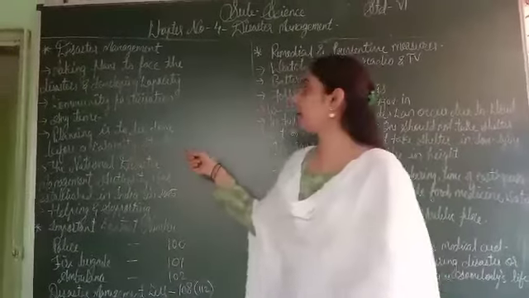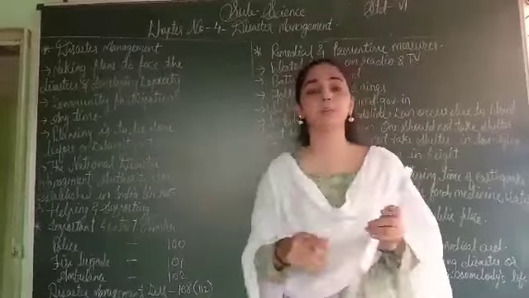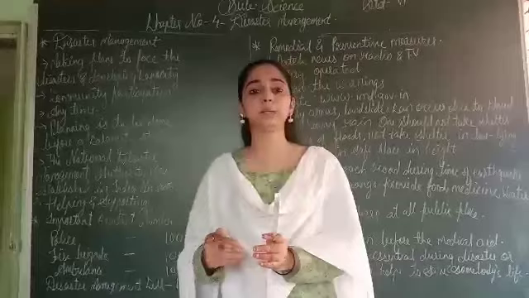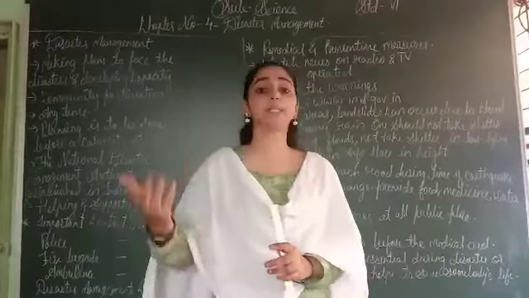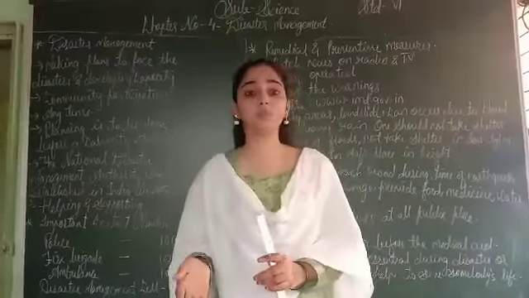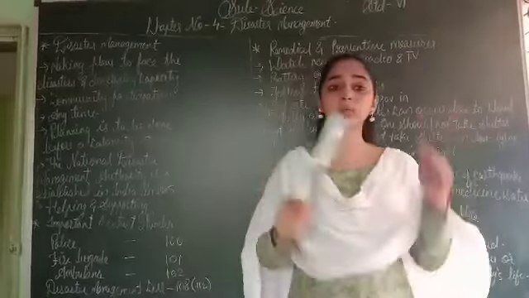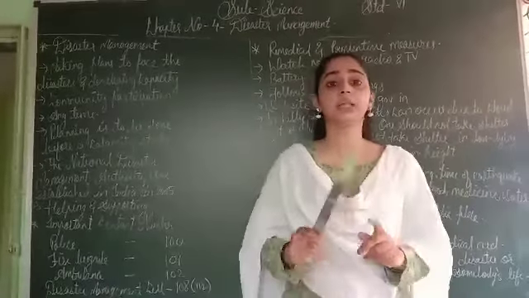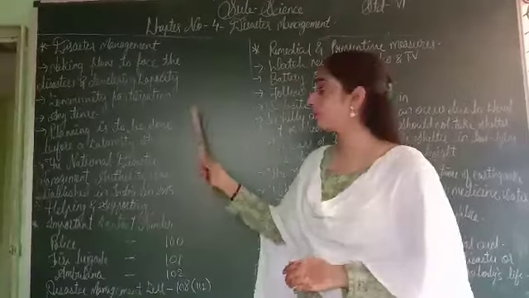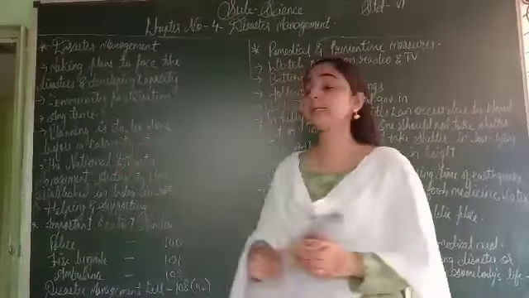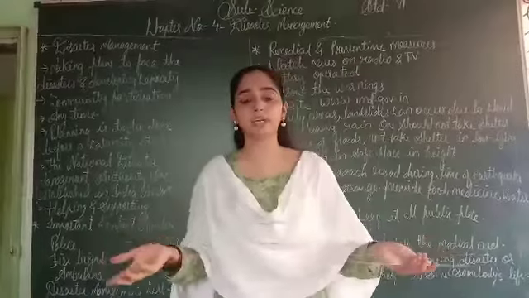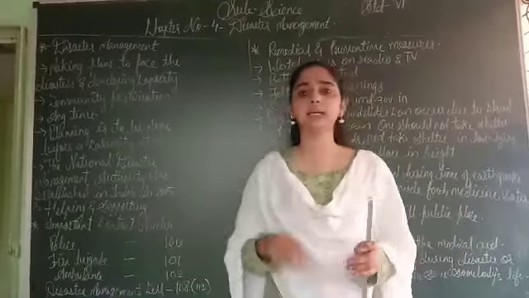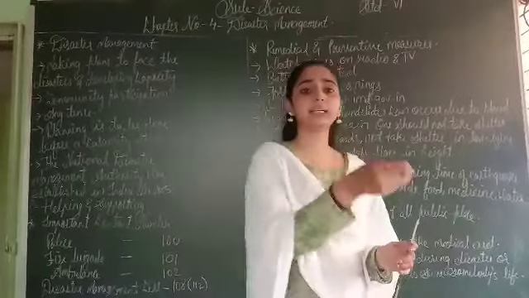Next, community participation. Community participation means we are living in society, so we have to participate in time of disaster to help somebody who is the victim of this disaster. The people who live in a society or community have to participate in time of disaster. Disasters can be natural or man-made, and these two kinds of disasters can happen suddenly.